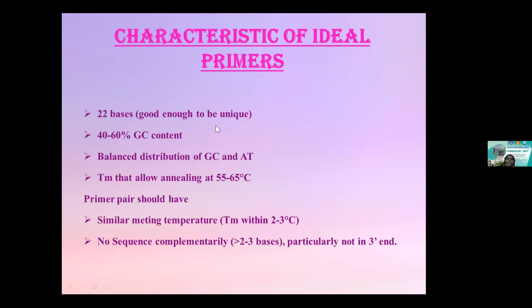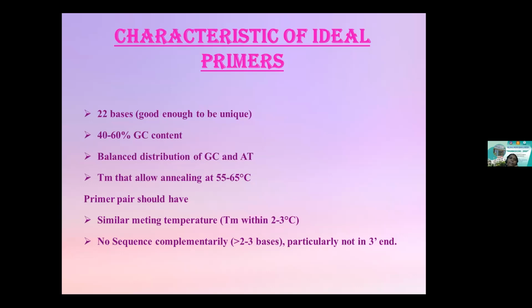So these are the characteristics I would like to sum up. The primer should be 22 bases, good enough to be unique, targeting a particular gene of interest. 40 to 60% GC content is preferred. A balanced distribution of guanine and cytosine and adenine and thymine should be present. Just because G and C have a very good bonding efficiency, you cannot have only G or C throughout your primer. So you should have a balanced distribution of both.